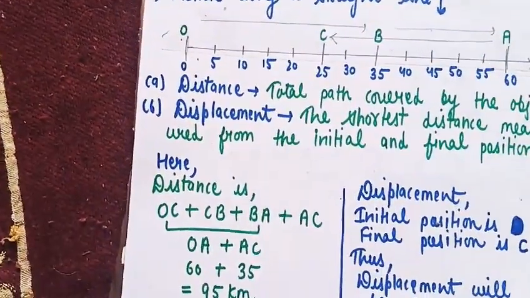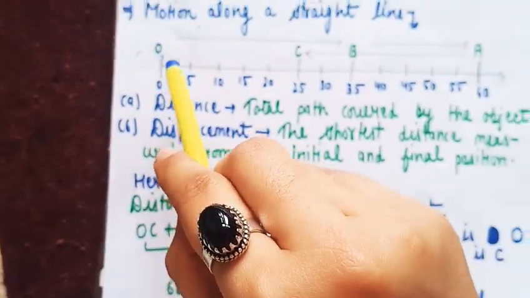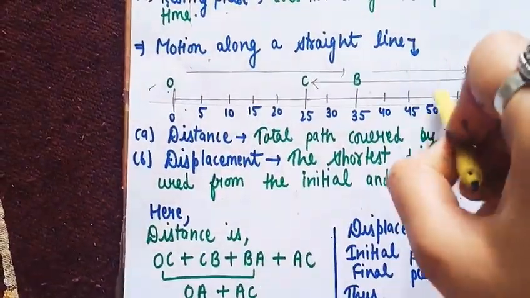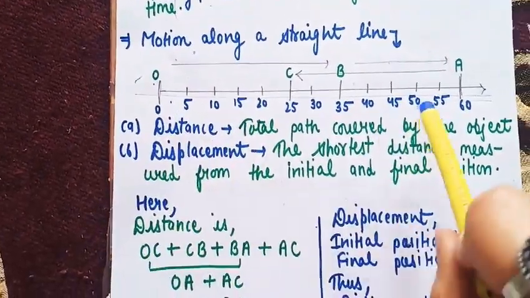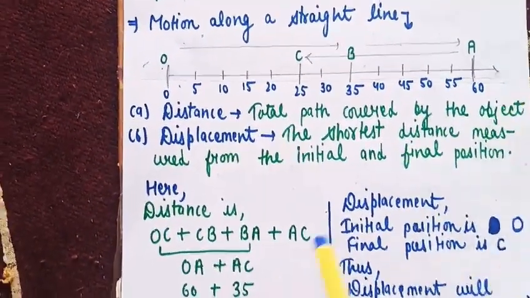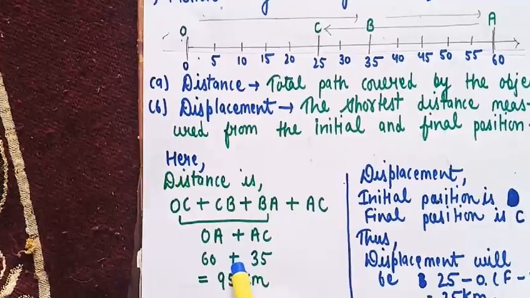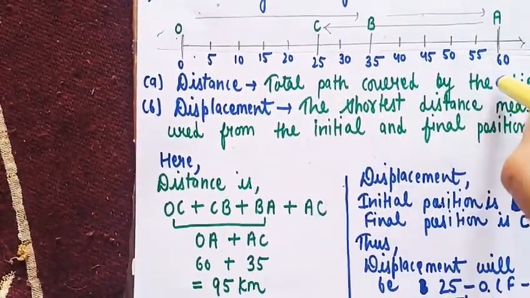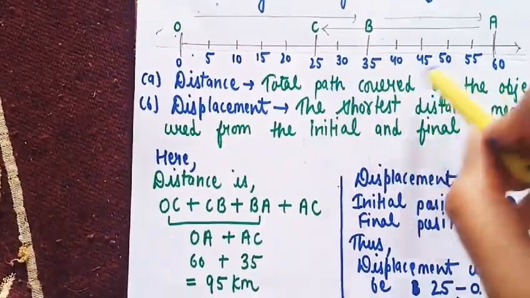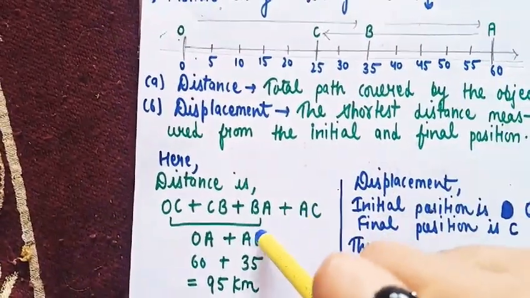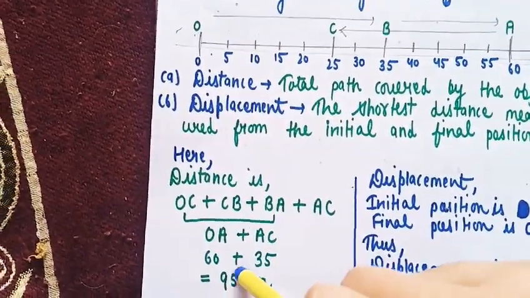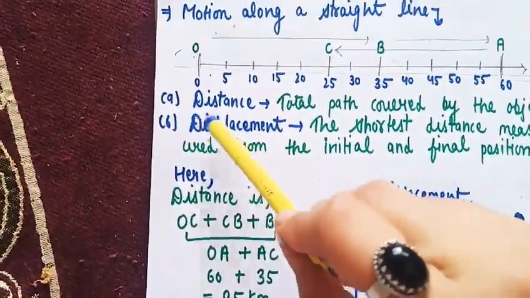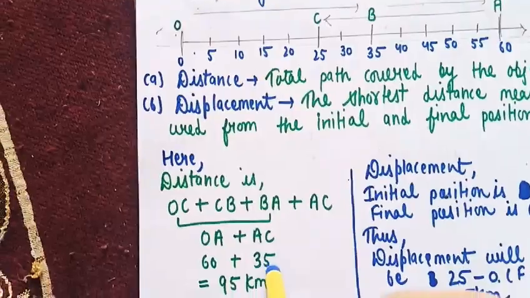It goes from O to A, then back from A to C. So OA is 60 and AC is 35, and when we add them we get 95 kilometers. So the distance covered by the object here is 95 kilometers.